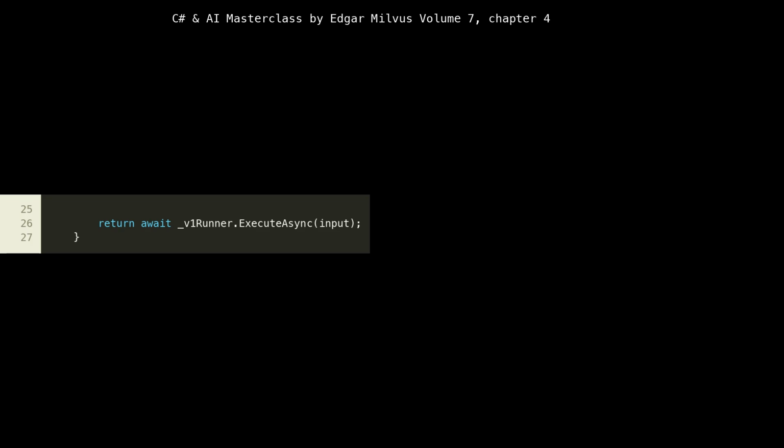Finally, at lines 25 to 27, if the v2 model-enabled feature flag is not active, the system falls back to using _v1Runner.ExecuteAsync(input). This ensures that there's always a stable, known good model to serve requests. This fallback mechanism is critical for reliability and resilience in a production system. It's a fundamental aspect of graceful degradation and ensures that even if the new model has issues or is not yet ready for full production traffic, the service can continue to provide inference results using the established model. This pattern contributes to the overall robustness required for cloud-native applications.